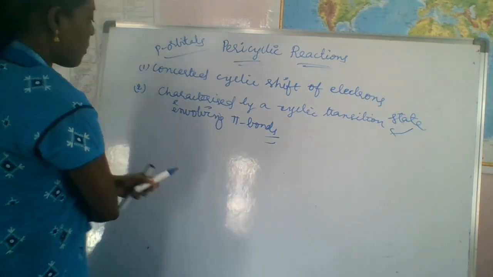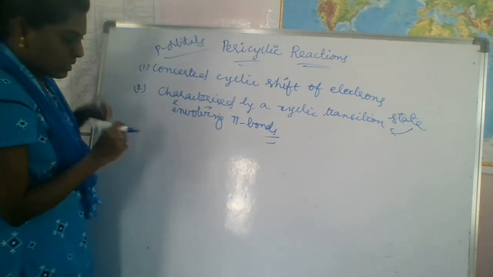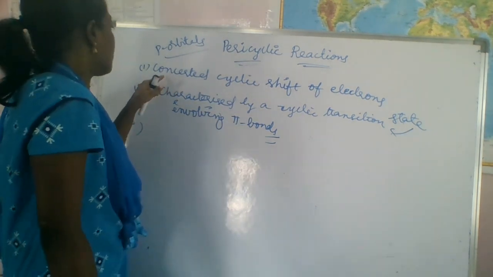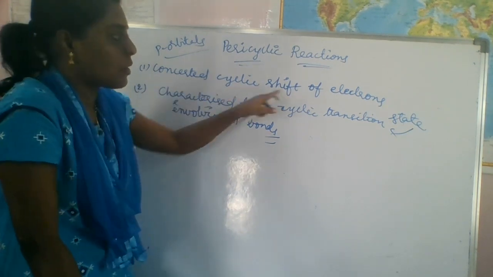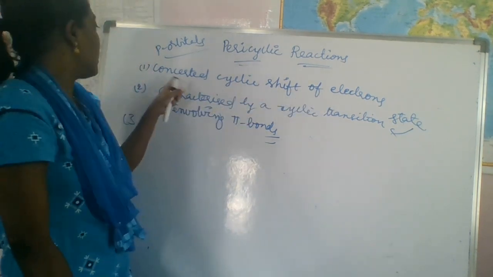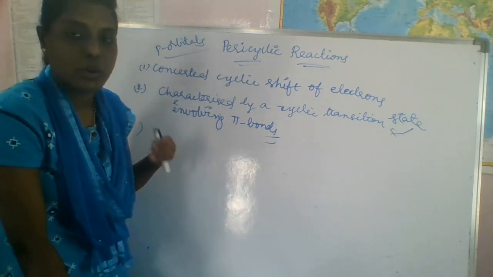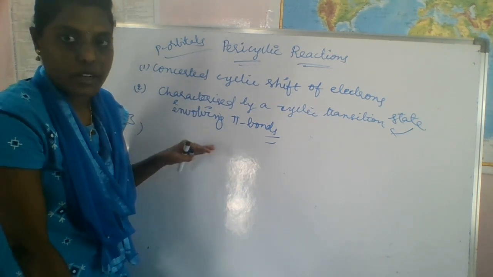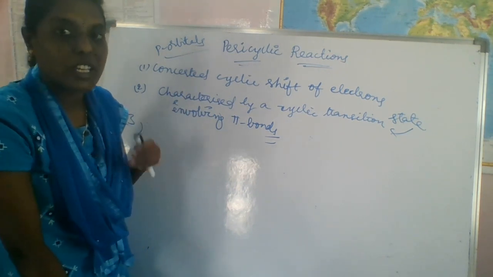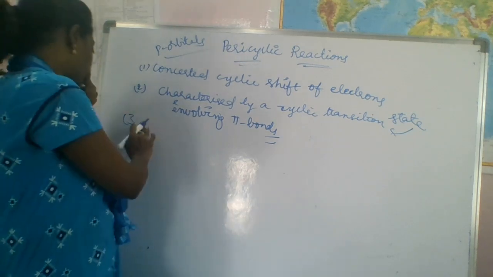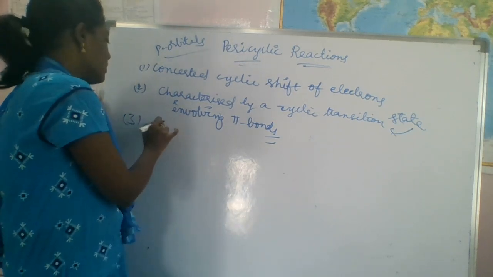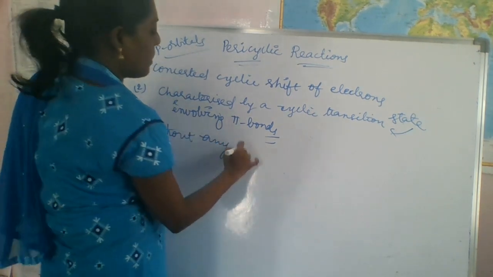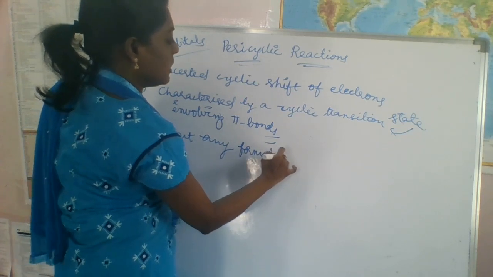We have already discussed the concerted cyclic shift of electrons. Concerted means reactant bonds are broken and at the same time product bonds are formed, without any formation of intermediates.